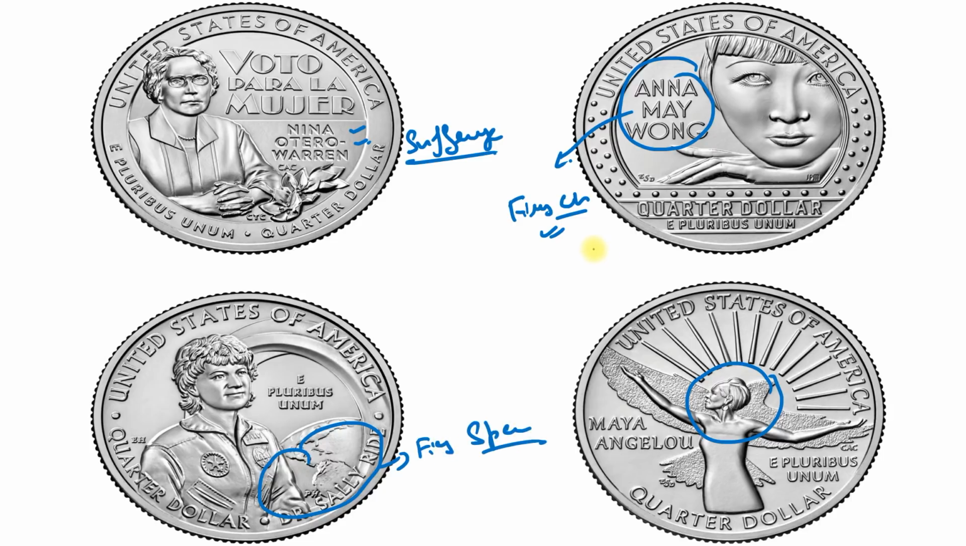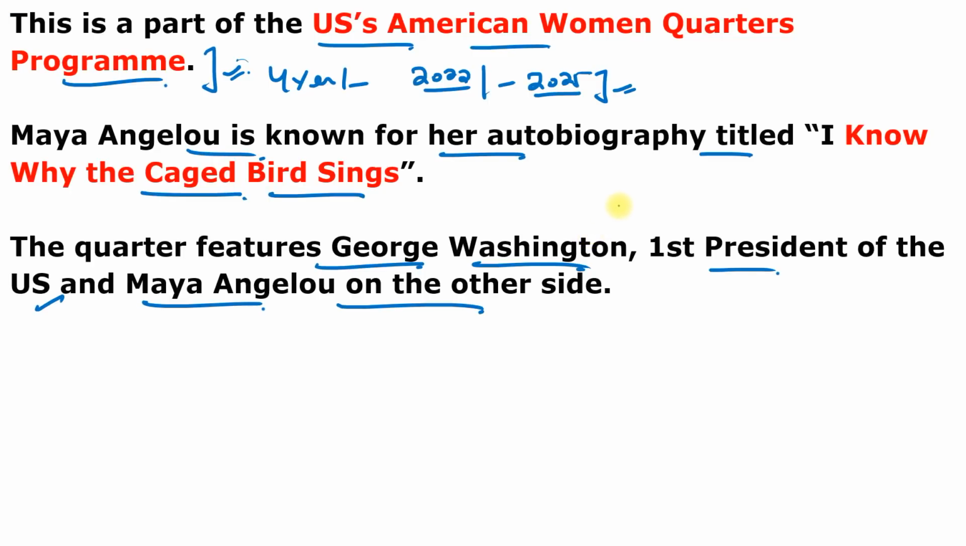So remember these ladies, because these will be the part of the US currency program, which is known as the American Women Quarters program. So remember these names.